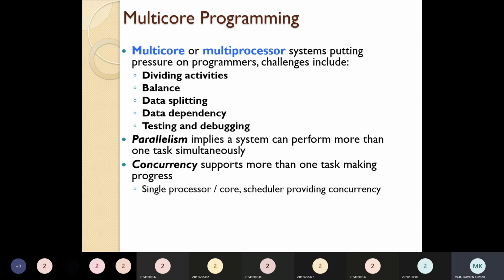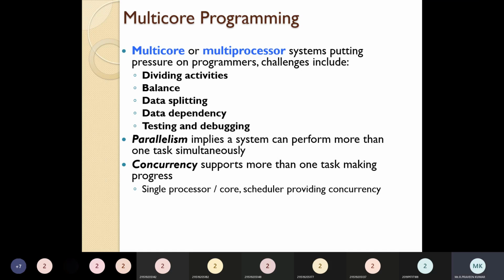Debugging, finally, is how we test these parts, whether they provide the expected result, and what kind of errors may occur when handling these kinds of issues. How are we identifying those errors? That we call debugging. These are all the major challenges we will face when going for multi-core programming.